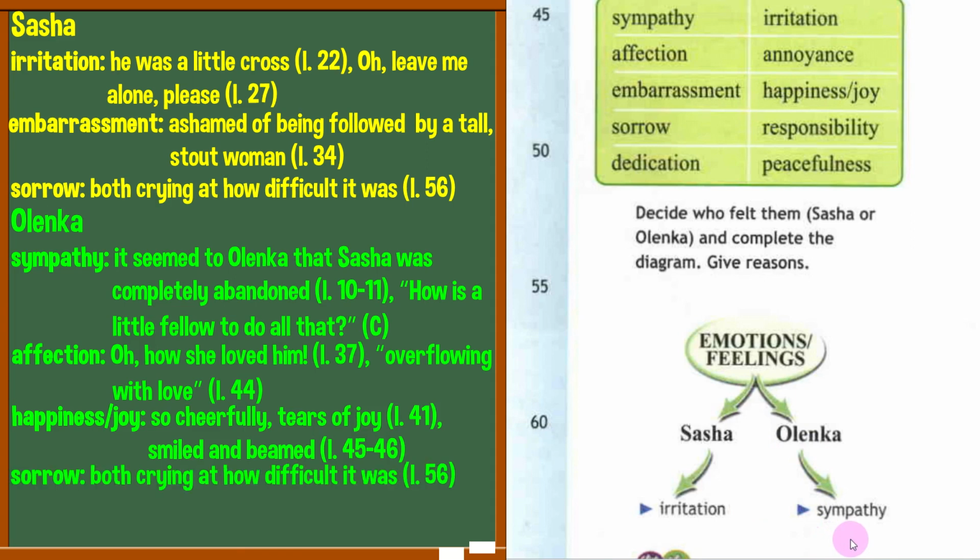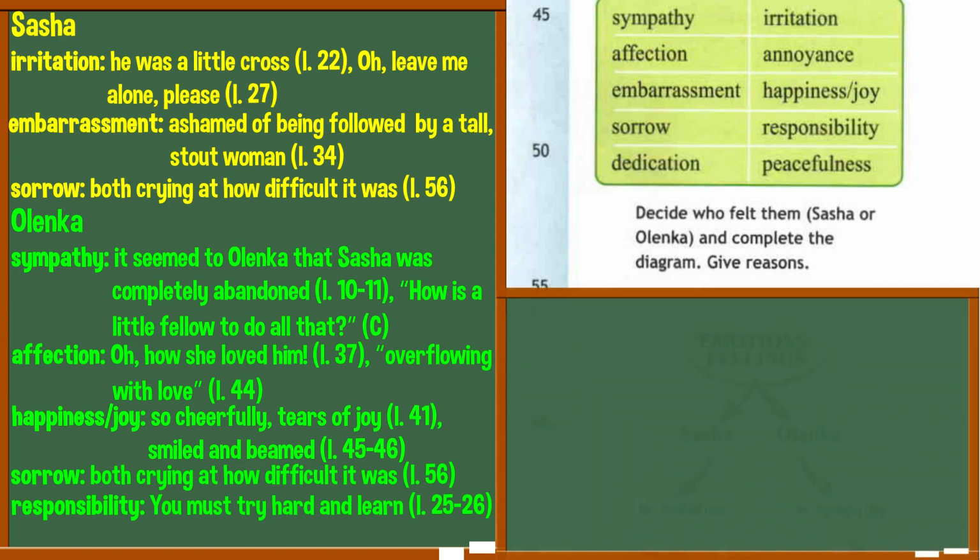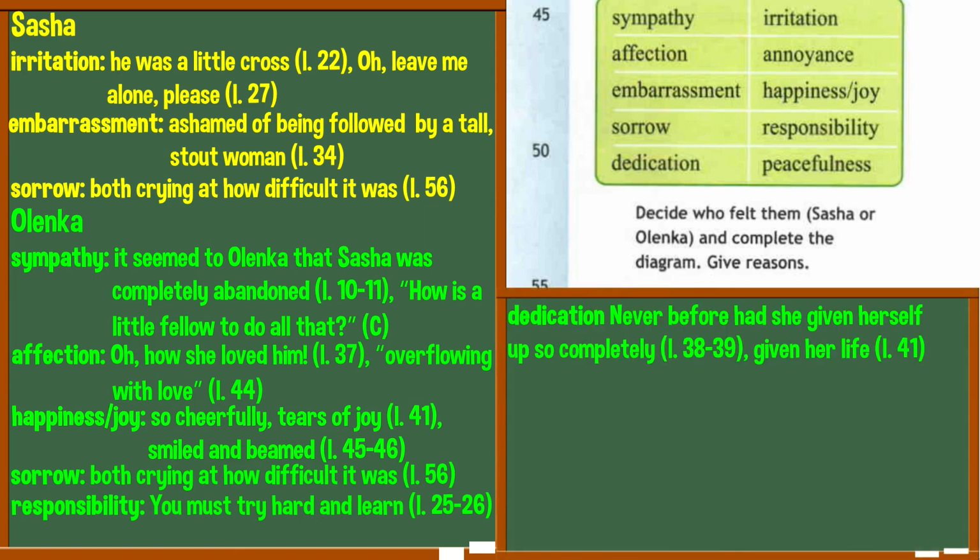Also she felt sorrow, both crying at how difficult it was. This all relates to the homework. Responsibility. You must try hard and learn. Dedication. Never before had she given herself up so completely. Given her life. And she felt peacefulness. Content and peaceful are the words to prove.